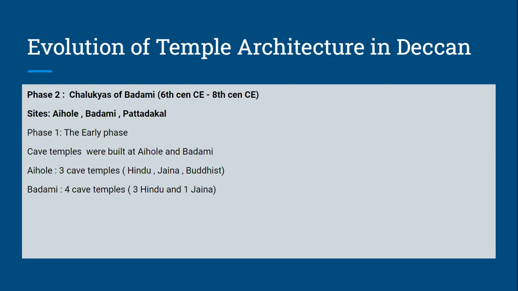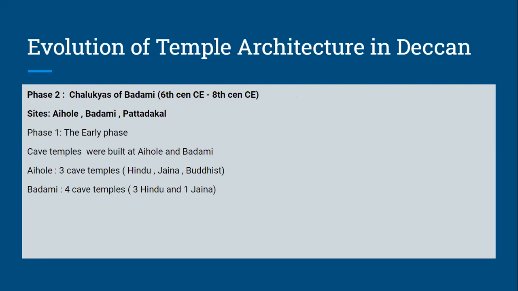So second phase flourished under Chalukyas of Badami. So Chalukyas of Badami, the most important kings, you all know that Pulakeshin, right? Pulakeshin 1 is the founder of the Chalukyas of Badami. Then we have Kirtivarman. Pulakeshin 2 is one of the famous personalities of Chalukyas of Badami. So this temple architecture flourished from 6th century CE to 8th century CE.